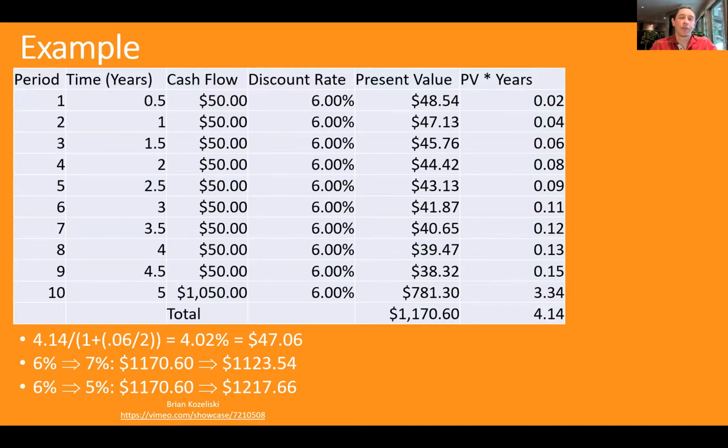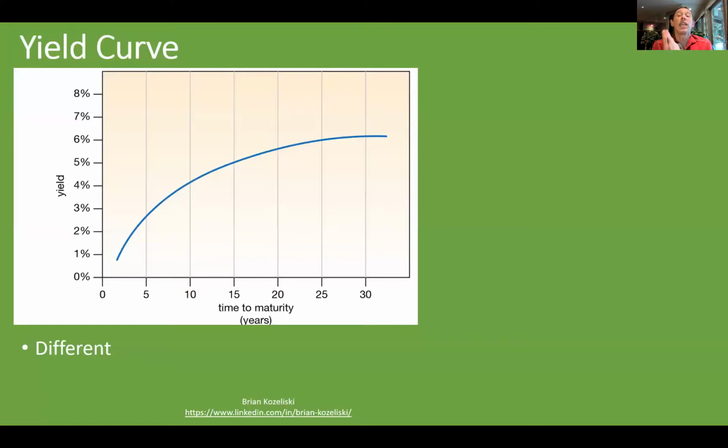Duration gives us this weighted average, and it can also tell us how sensitive a bond is to changes in interest rates. But let's keep in mind that there is a yield curve. So all of these different maturities have different discount rates. So I used 6% in all these examples, but we could, like we did in the previous videos, use a specific discount rate for each cash flow.